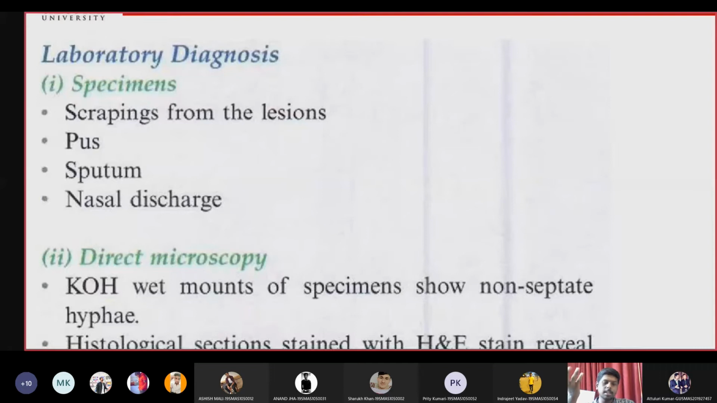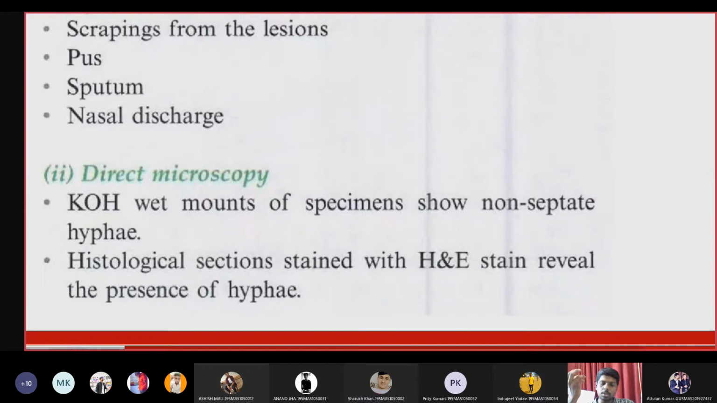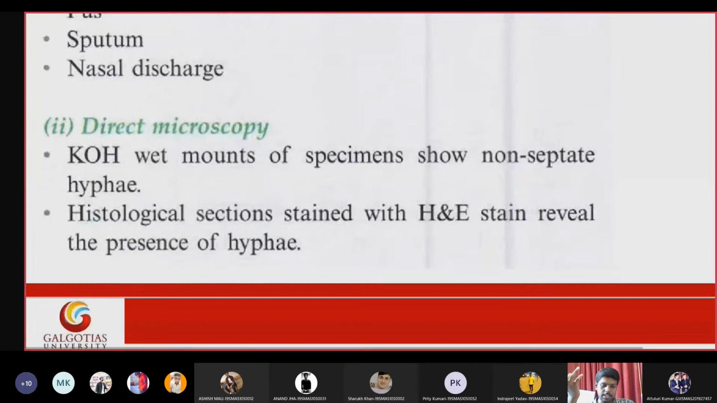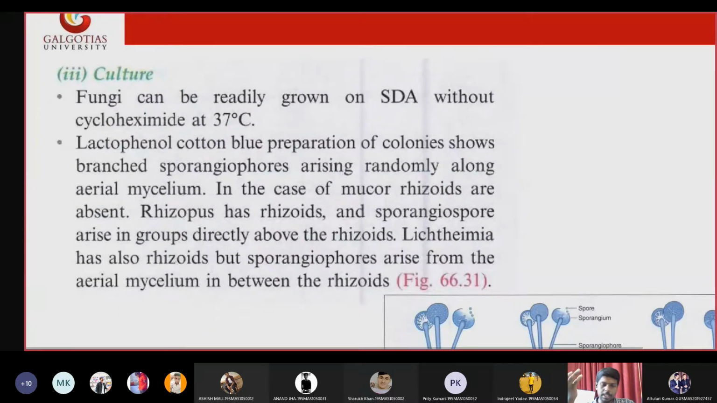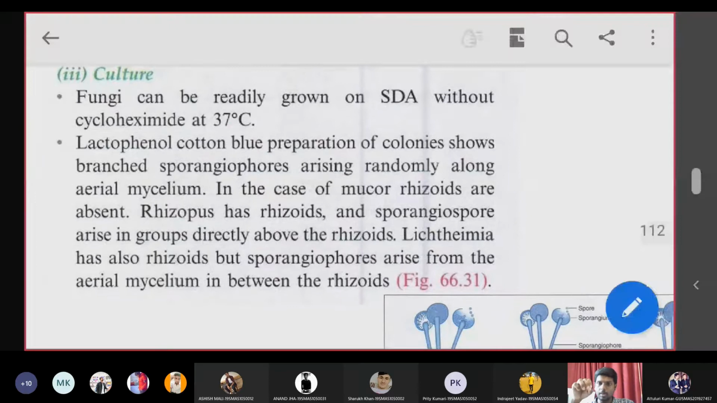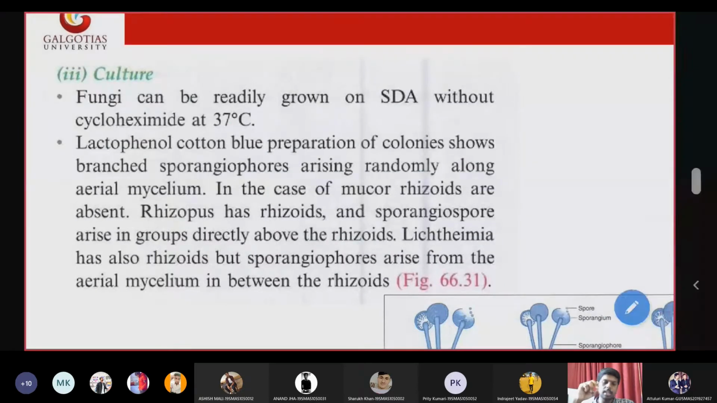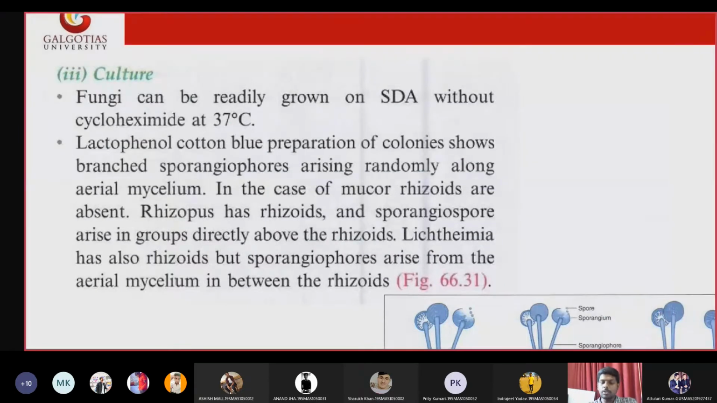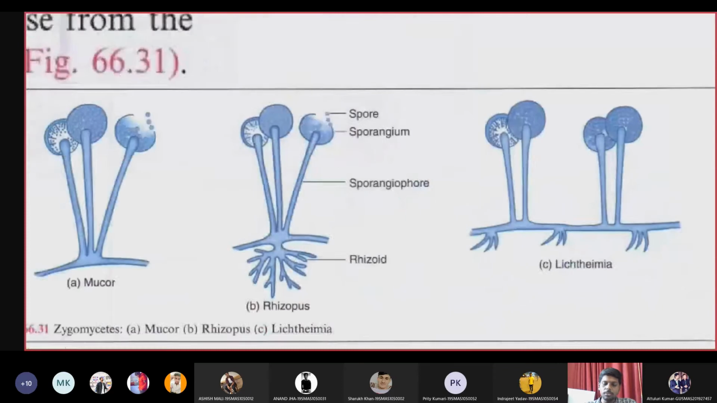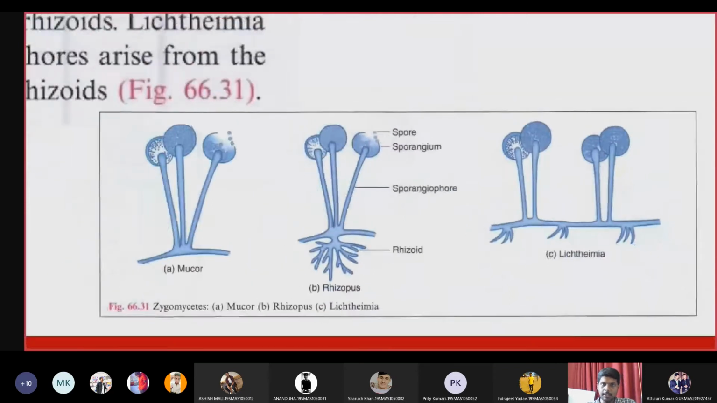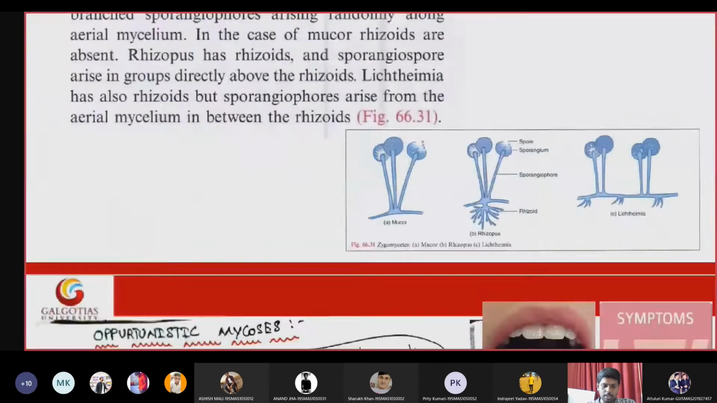Then lab diagnosis. The specimens can be collected from the lesions, pus, sputum, or nasal discharge. Then on direct microscopy, you can identify non-septate hyphal strands. On histological sections or H&E staining, the complete morphology will be seen. Complete morphology can also be seen with the help of LPCB mount. Upon culturing the fungi, after doing LPCB mount, you can see the complete morphology of this mucor species. So this is all about mucormycosis.